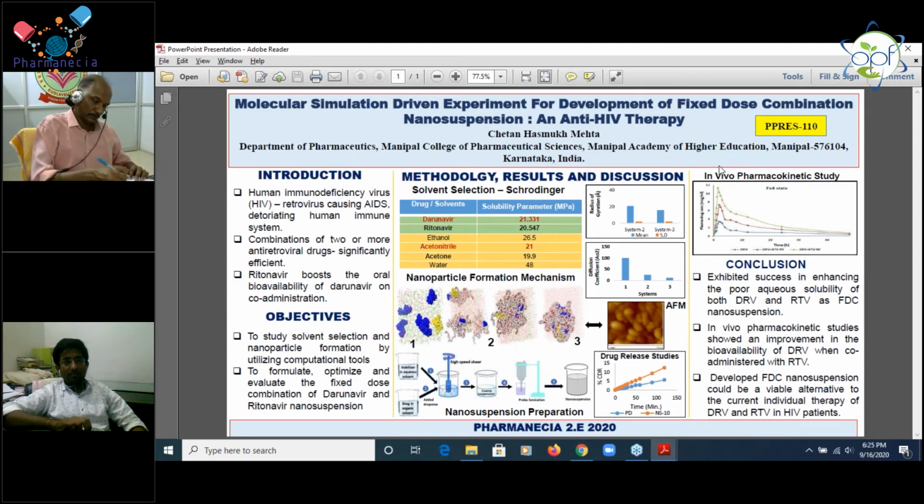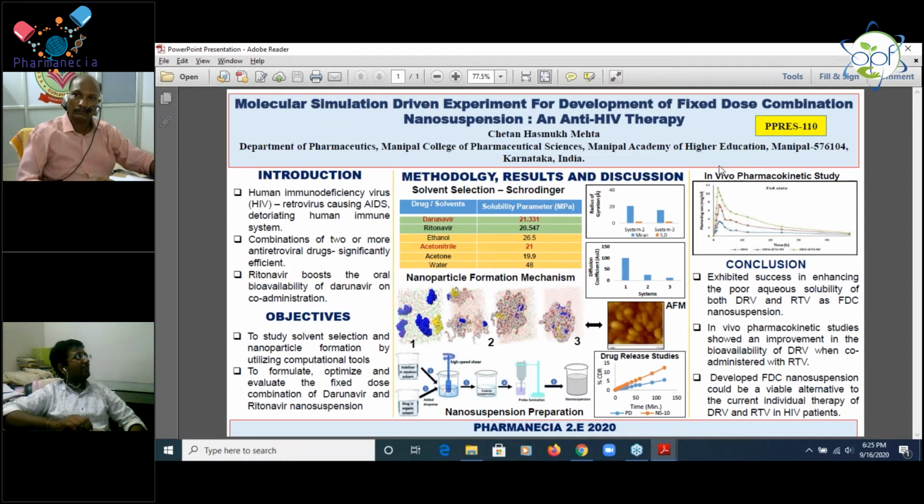And one more thing is the diffusion coefficient. The diffusion coefficient values are shown in the figure. It shows that system 2 has a higher diffusion coefficient as compared to system 3, as the drug molecules are moving freely in system 1 as compared to system 3. That's why the diffusion coefficient is higher for system 2 as compared to system 3.